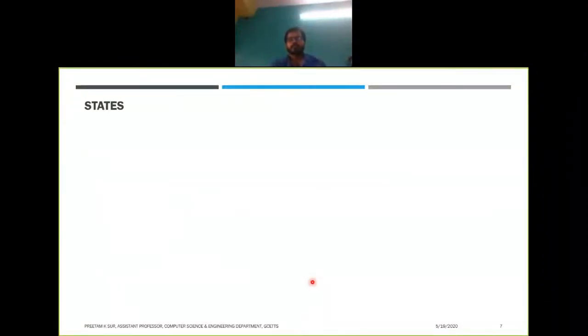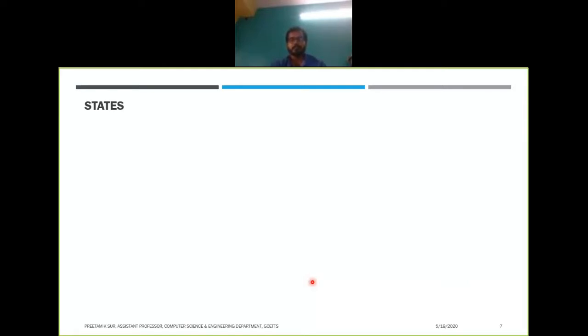So those were the elements of the queue. If I summarize, the elements are the arrival or input process, the probability distribution of the inputs, and the service mechanism or output process. Next we have the queue discipline, how the queue is being served, like FIFO, LIFO and so on. Next we have the system capacity, how many customers are allowed in that system.